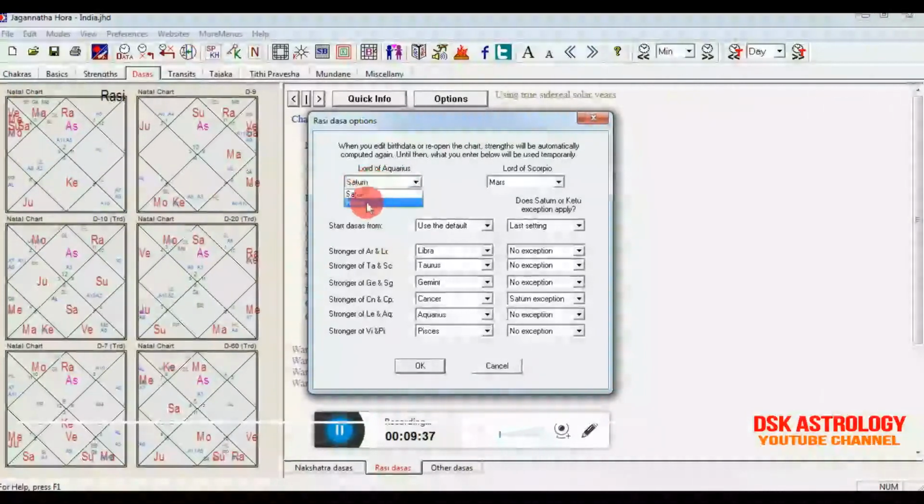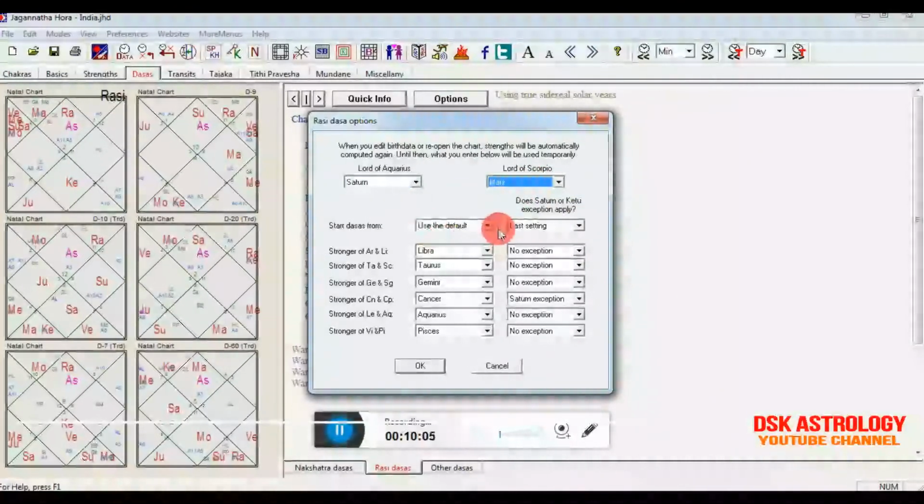Then you have to select here Shani, Saturn, Scorpio. Basically Scorpio is the sign which is occupied by Ketu. So straight away, our first exception, we have to neglect it. So when we neglect it, what option will we have? We will have only Mars. So you have to select Mars here.